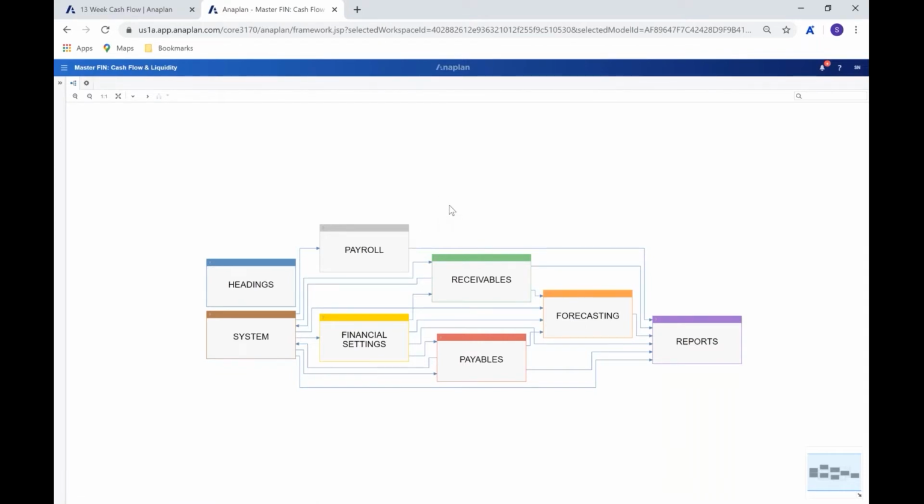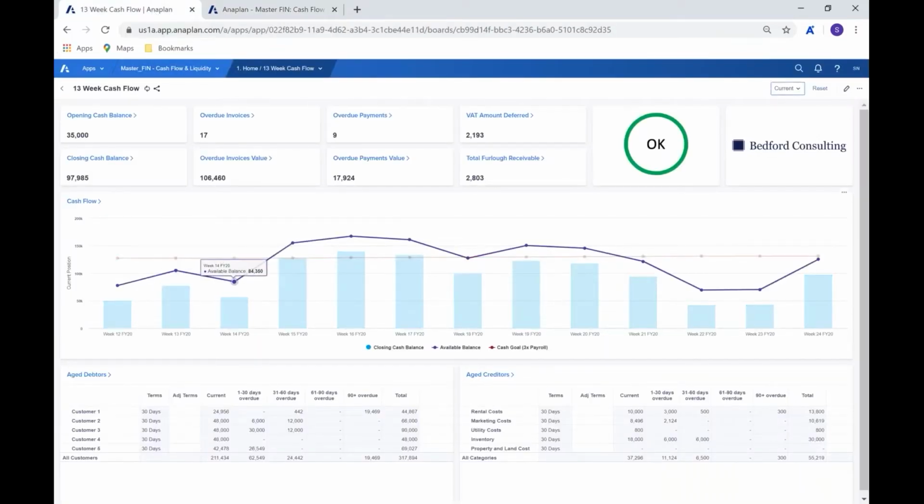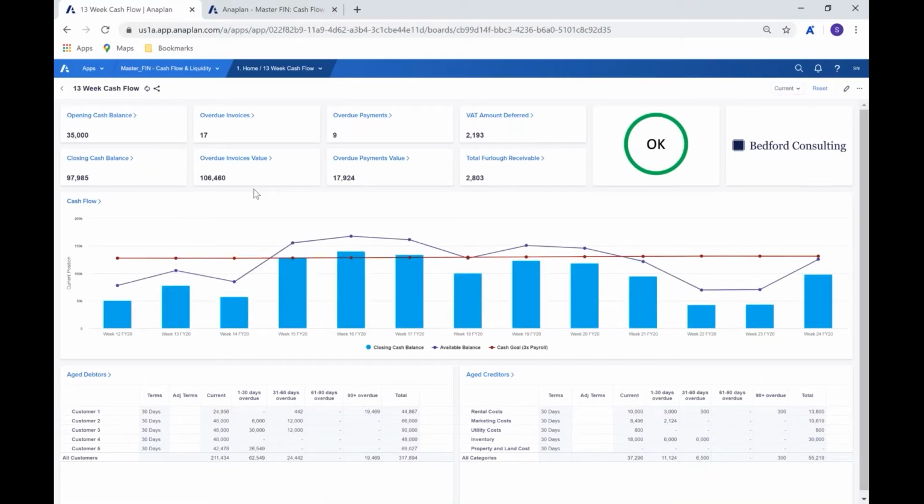And we can see here that it's broken up into a few key functional areas through our payroll, payables, receivables, forecasting, with a few reports as well that are pulling through and some admin bits as well. But in the back end, it's exactly that which you know and love. You'll be able to go in and make all of the kinds of changes and customizations that you would do in any Anaplan model. There's nothing black box here. There's nothing that's locked. It's just that we've simply taken some of the legwork out of it for you by building the template so that you can have a good starting point for the cash flow model. So let's navigate through the app and see what we're looking at here.